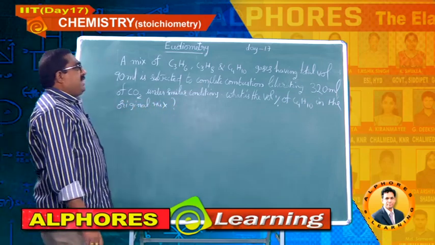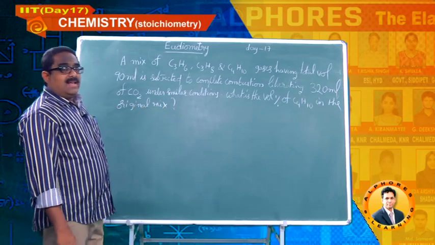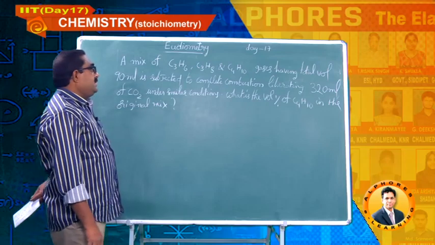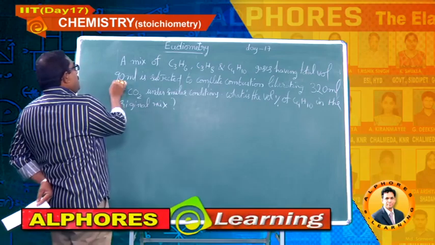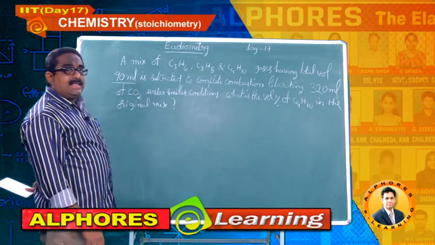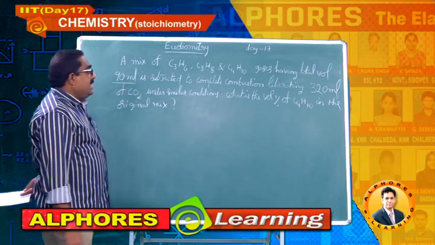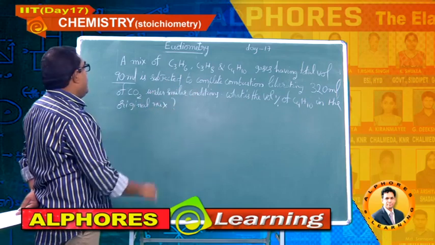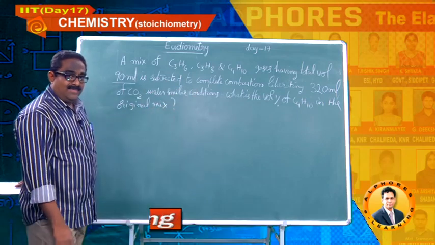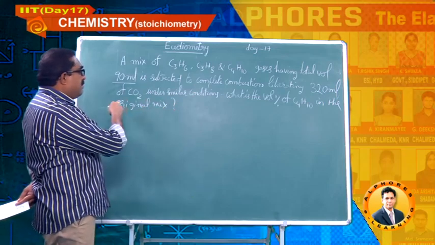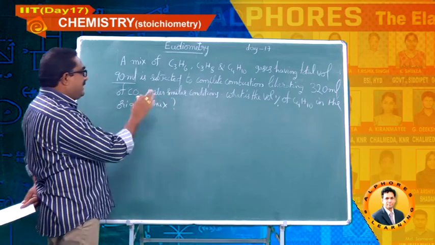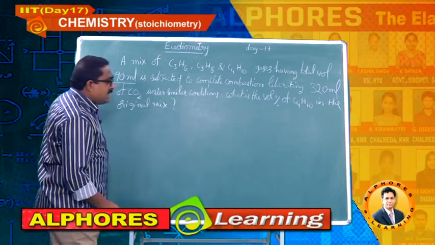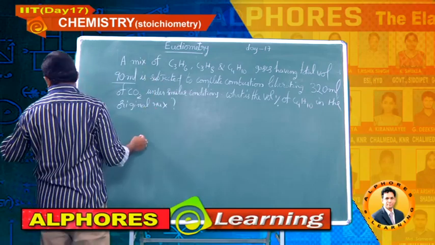In the original mixture, he has given a mixture of 3 hydrocarbon gases, and the total volume of those 3 hydrocarbon gases he has given as 90 ml, and he is saying that on complete combustion they liberate 320 ml of carbon dioxide. Now you have to find the volume percent of C4H10 in that original mixture. First of all, let me write down the combustion reactions for all these 3 hydrocarbons.